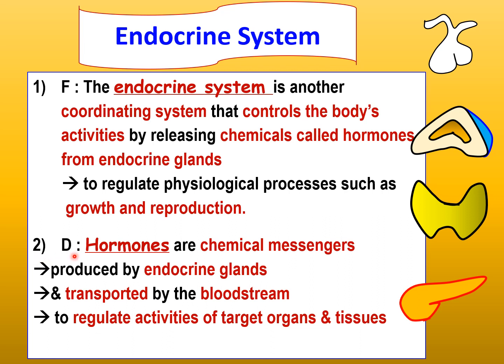So what is the definition of hormones? Hormones are chemical messengers produced by endocrine glands such as those pictured here, for example the pituitary gland, adrenal gland, thyroid gland, and pancreas. These are all endocrine glands because they secrete hormones. Therefore, they are called endocrine glands. These hormones are transported by the bloodstream to regulate the activities of target organs, the organs that are meant to respond to the hormones. These are called the target organs and tissues.